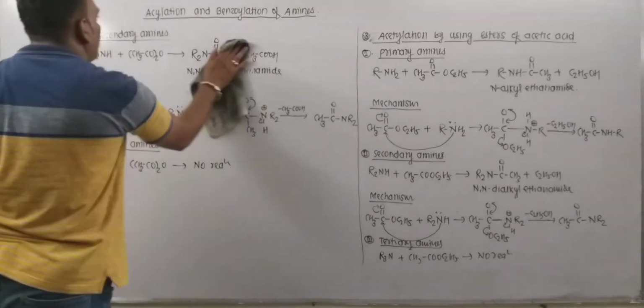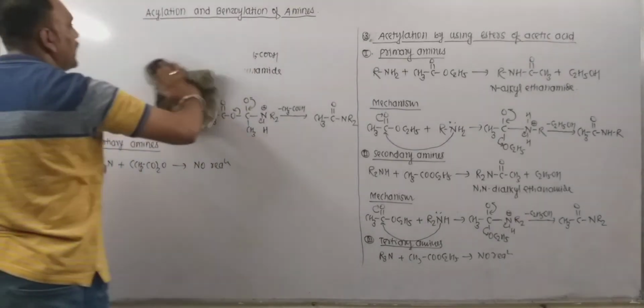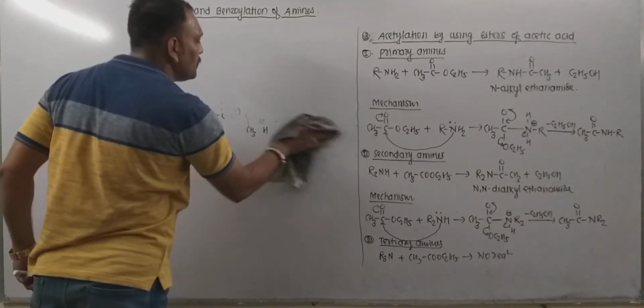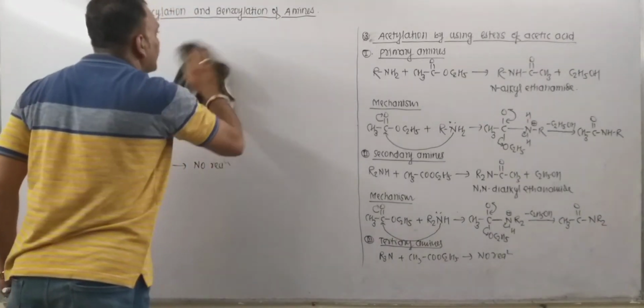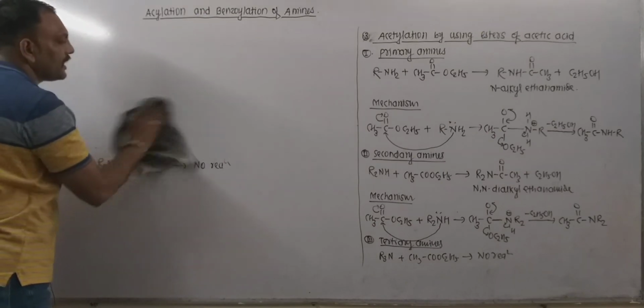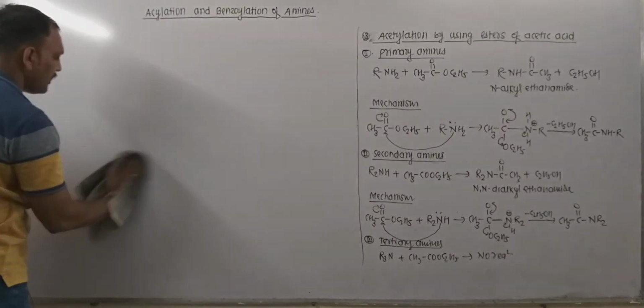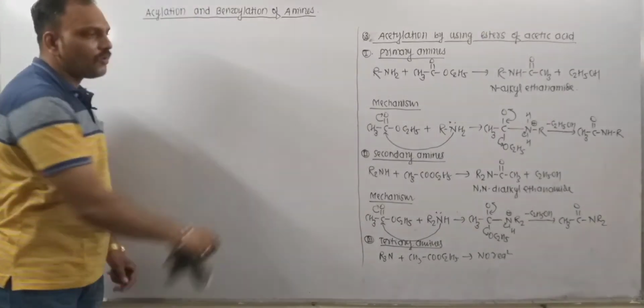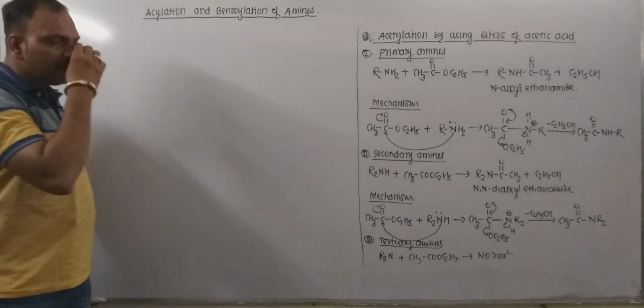So in this way acetylation can be conducted using acetyl chloride or acetic anhydride or esters of acetic acid. So this was the acetylation of amines.